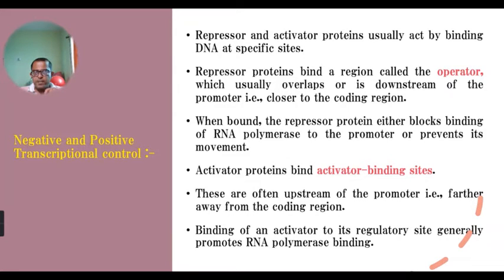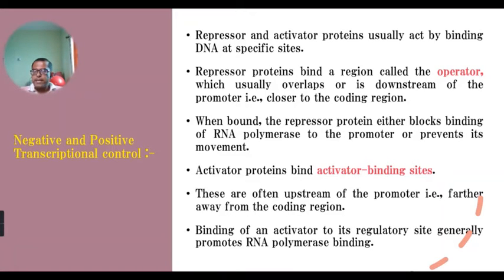If the promoter region is blocked by this repressor protein, then the RNA polymerase enzyme is not capable of binding there and initiating the transcription process. So this repressor protein functions by blocking the binding of RNA polymerase enzyme to the promoter.